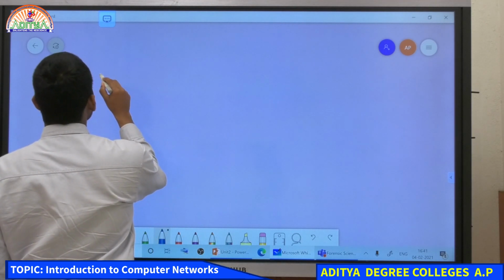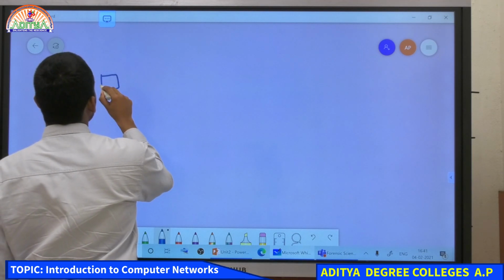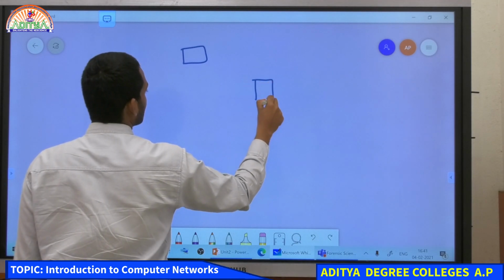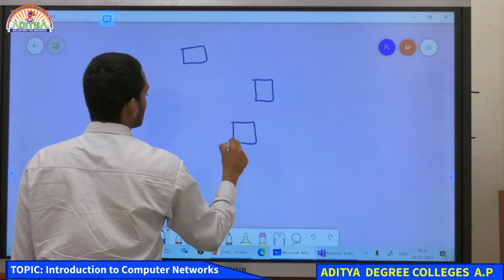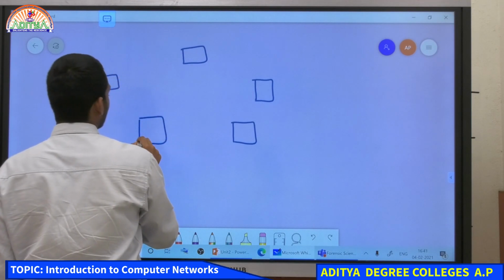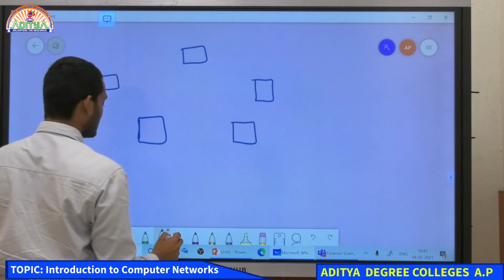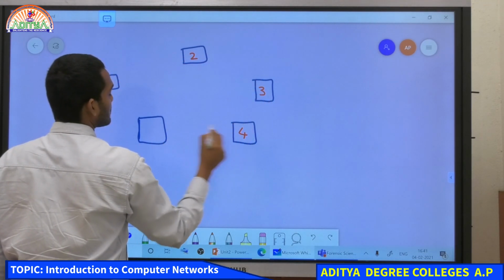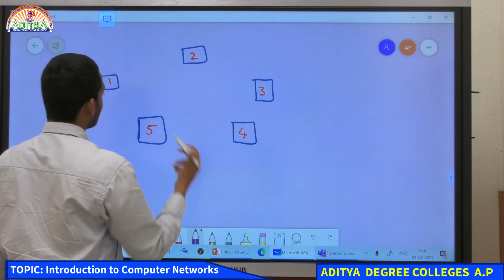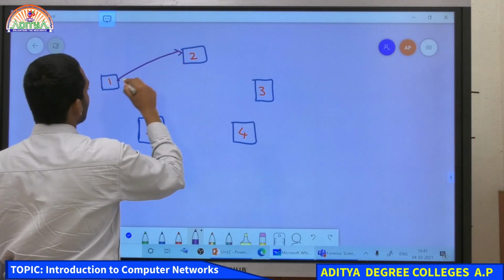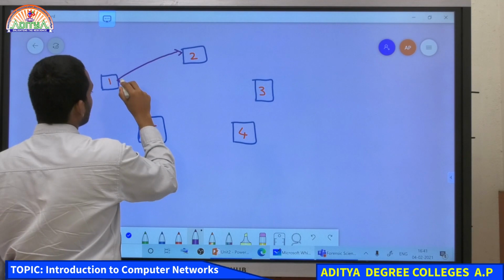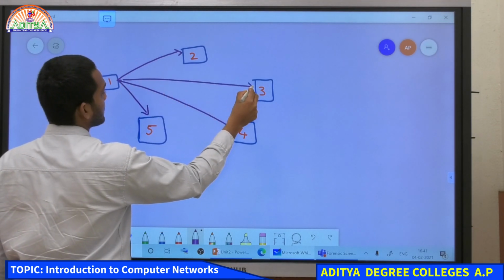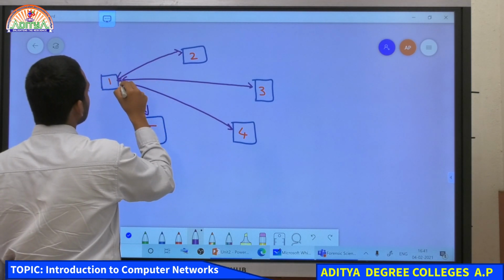Suppose these are the 5 computers that we have, then each computer is connected to all the other computers in the network, okay? So one has how many connections here?